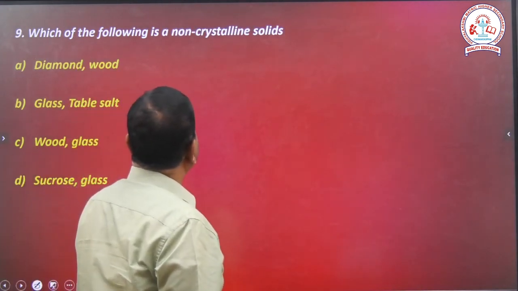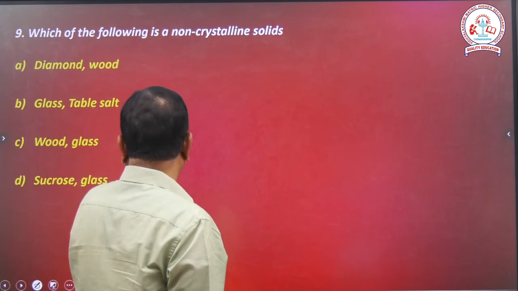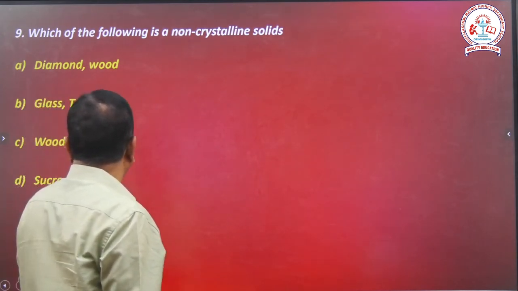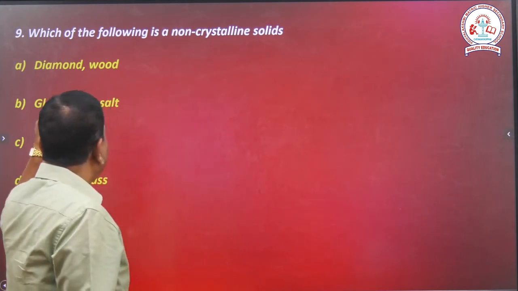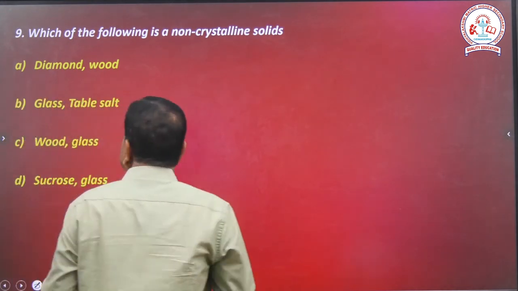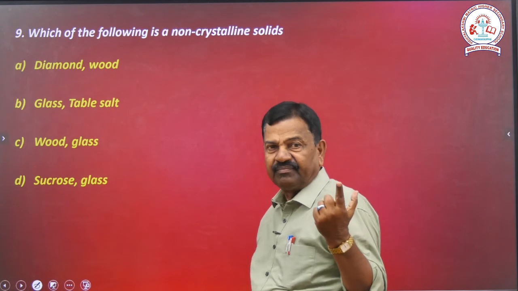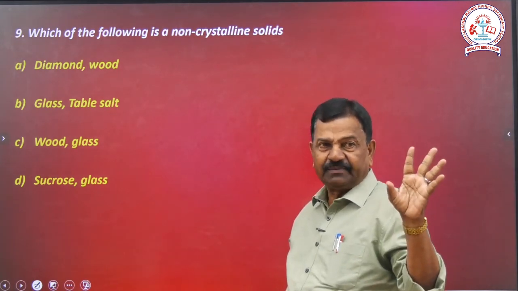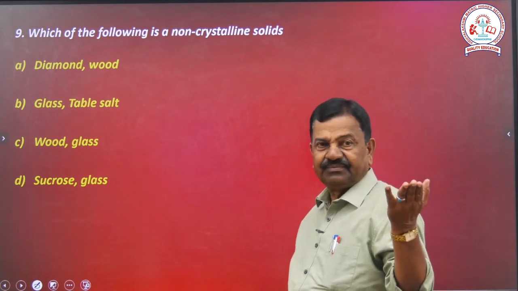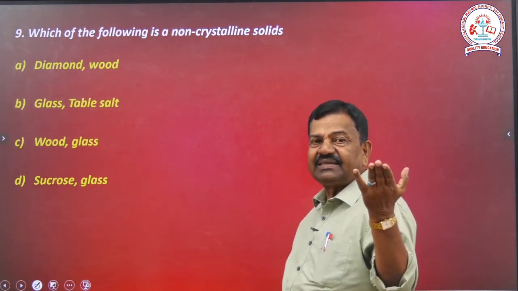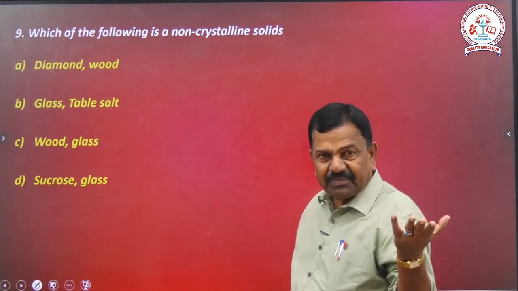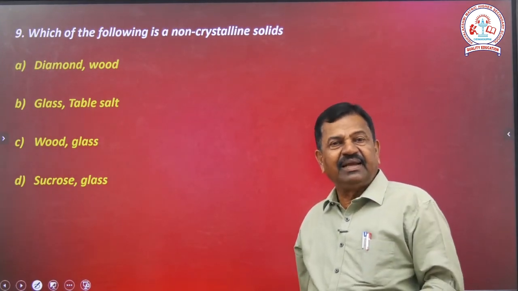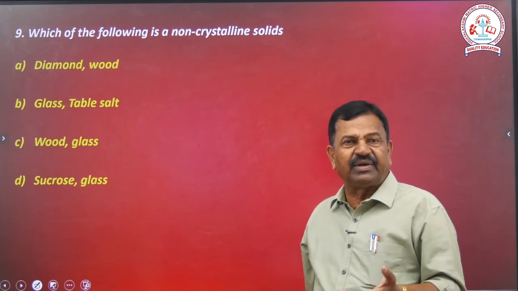Which of the following is a non-crystalline solid? See, the first one, diamond, is a crystalline solid. That option is not correct. Glass. Then table salt, what is table salt? Sodium chloride. Table salt, rock salt, ordinary salt, sodium chloride.